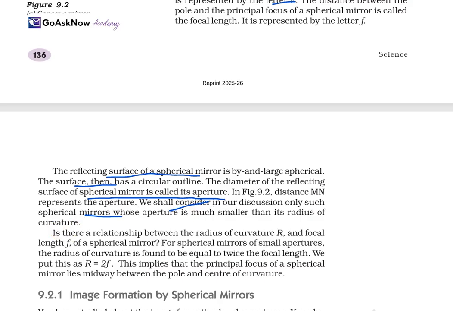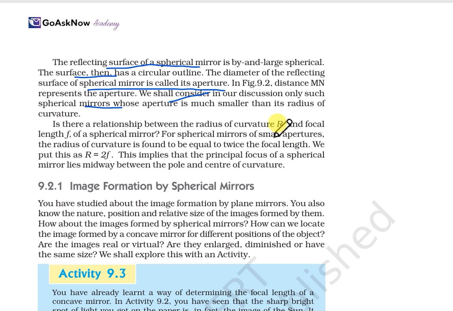So, is there any relation between the radius of curvature R and the focal length f of the spherical mirror? We have studied both. Yes, for a spherical mirror of small aperture, the radius of curvature is equal to twice the focal length. It means R equals 2f. This is the relation. Also, this implies that the principal focus of a spherical mirror lies midway between the pole and the center of curvature.